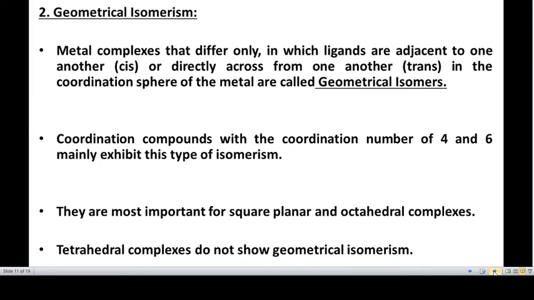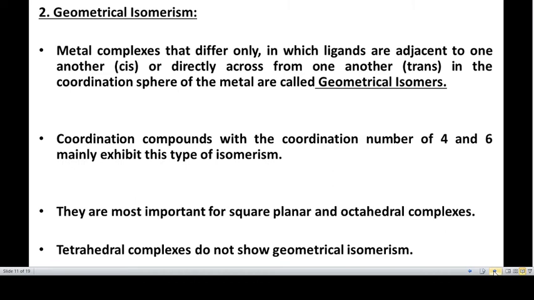Now let us look at geometrical isomerism. The metal complexes that differ only in which ligands are adjacent to one another are called cis isomers. The ligands which are adjacent to one another, the complex is cis type. And if they are directly across from one another, or opposite to one another, it is called trans isomers.